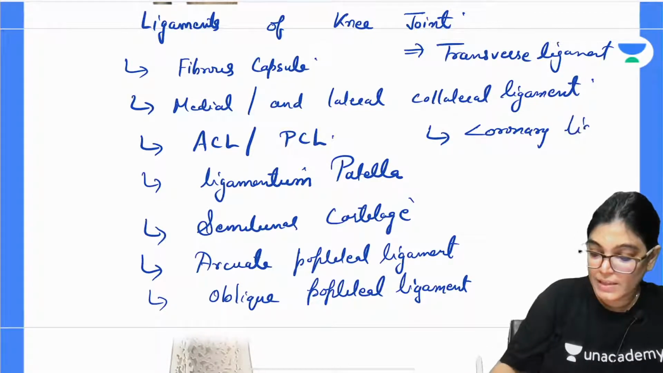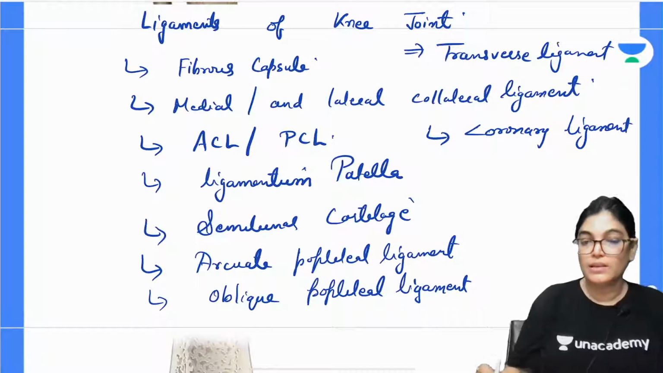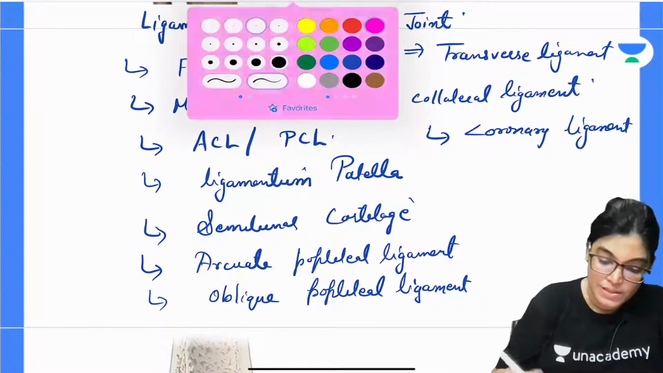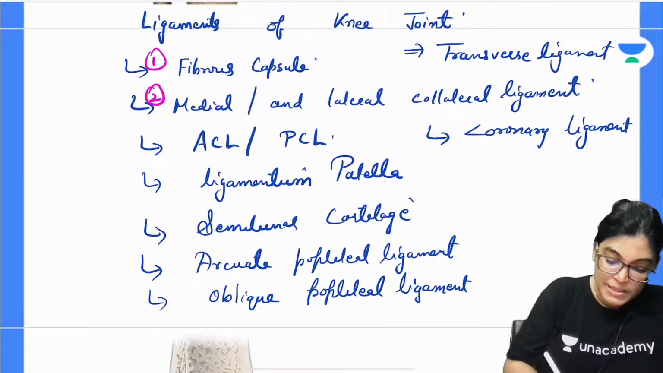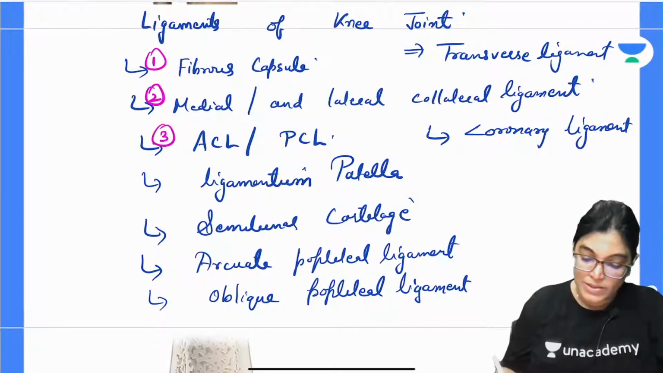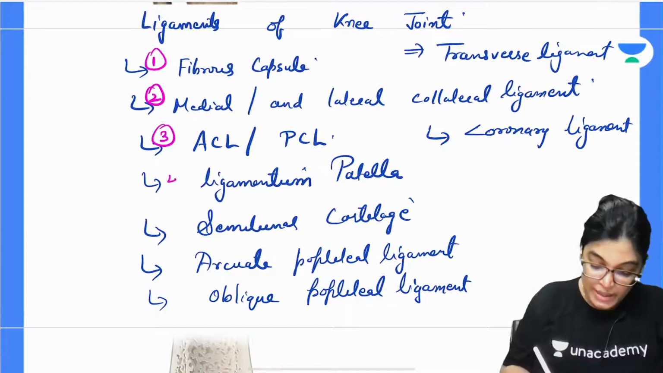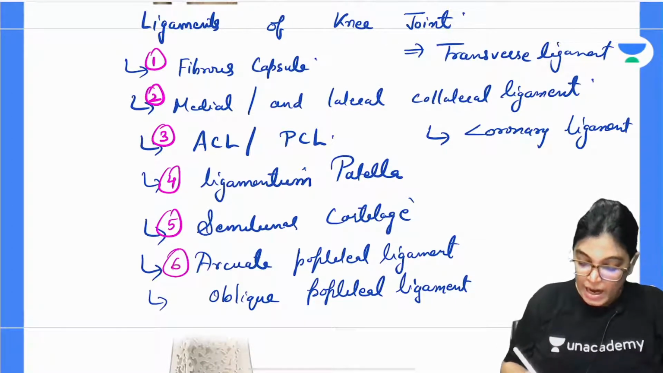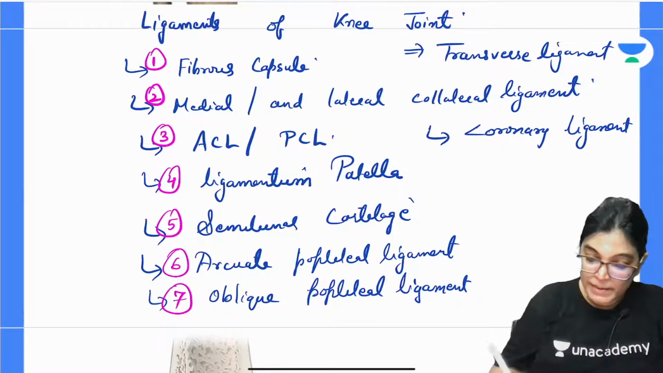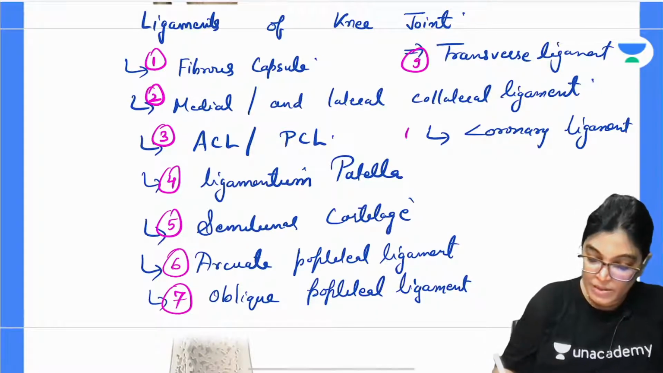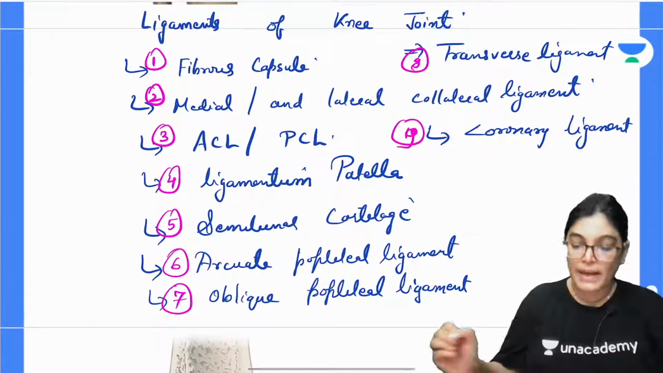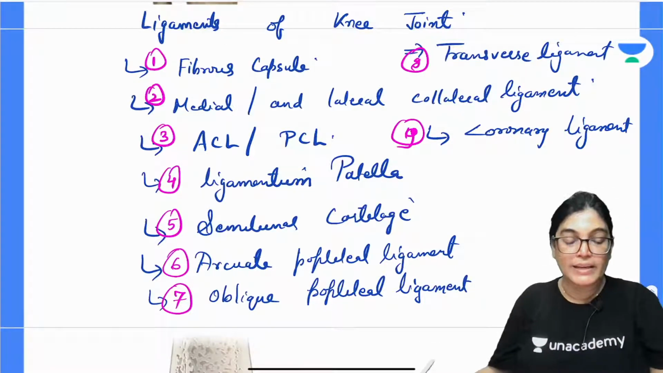So, what you can see, these are the total ligaments related to the knee joint. I will briefly describe each one of these. So, fibrous capsule, medial and lateral collateral ligament, anterior and posterior cruciate ligament, ligamentum patellae, semilunar cartilages, the arcuate popliteal ligament, the oblique popliteal ligament, the transverse ligament and the coronary ligament. So altogether we have got 9 ligaments. I would like to elaborate each of them.